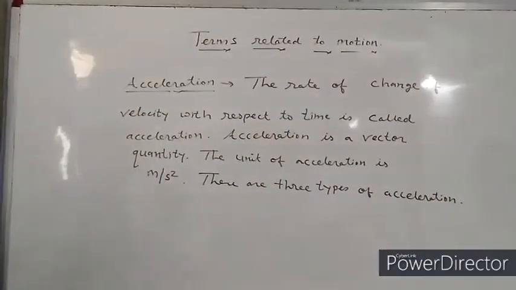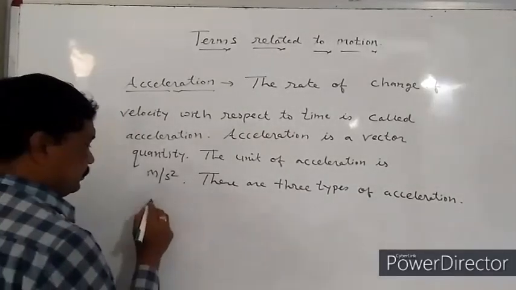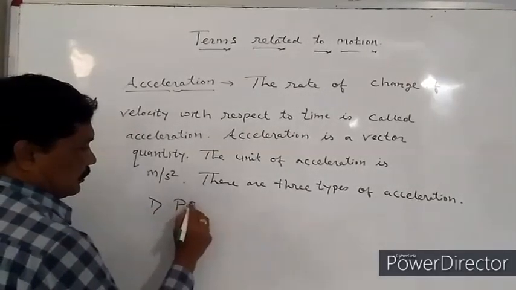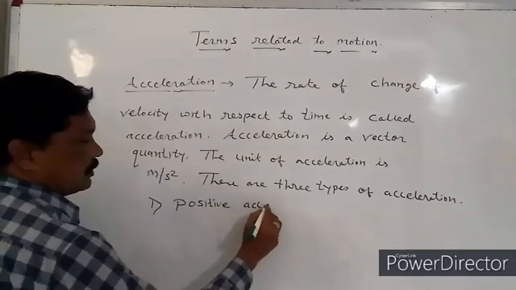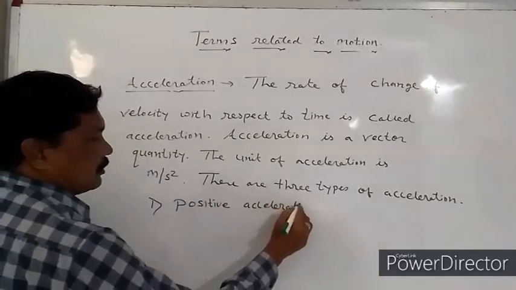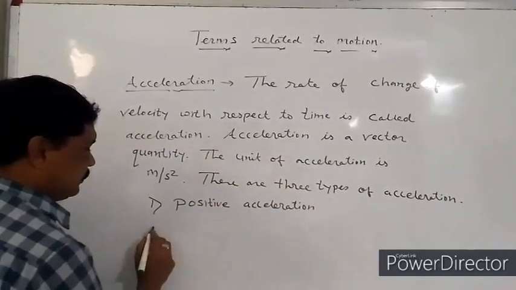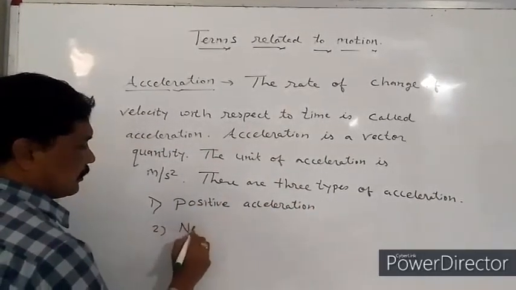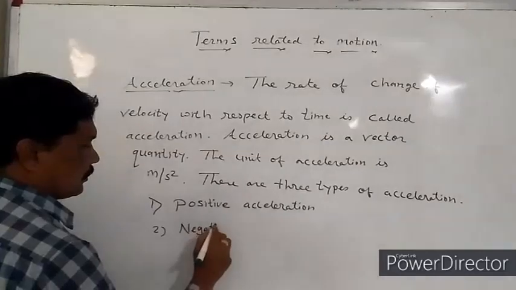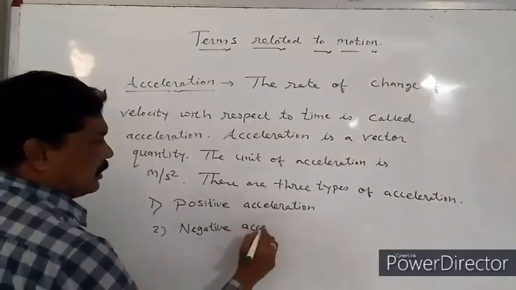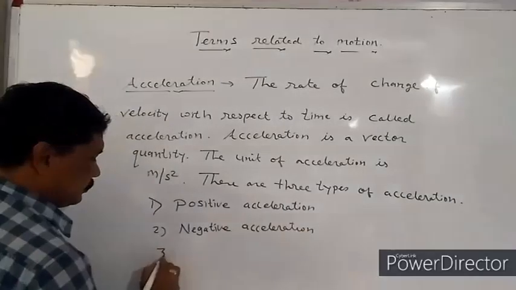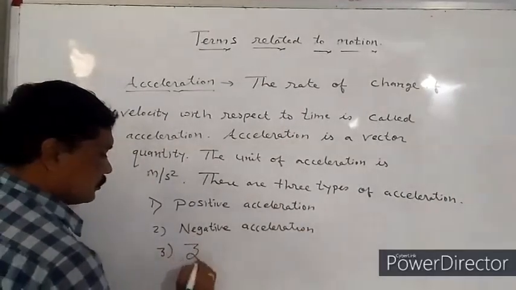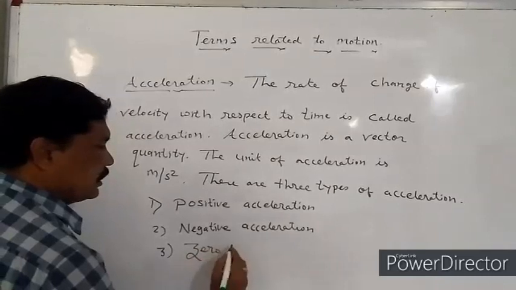There are three types of acceleration: positive acceleration, negative acceleration, and zero acceleration.